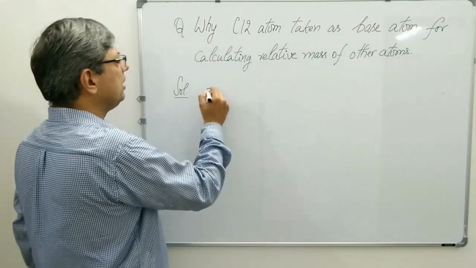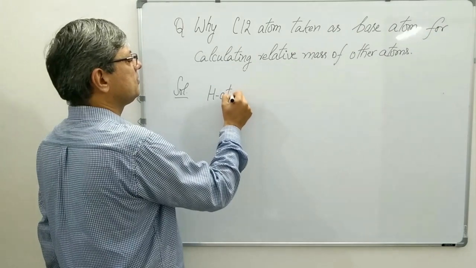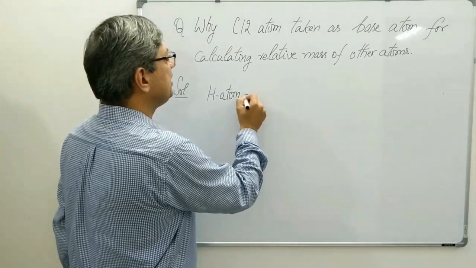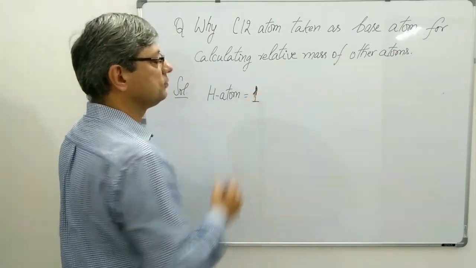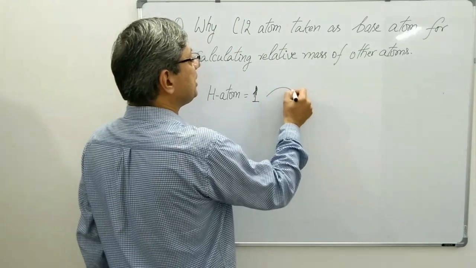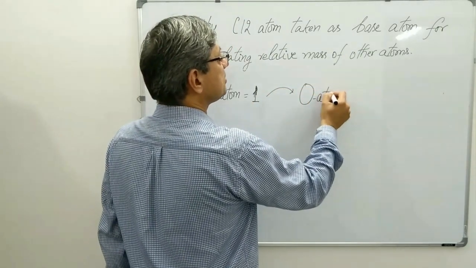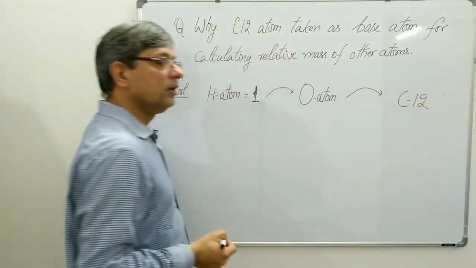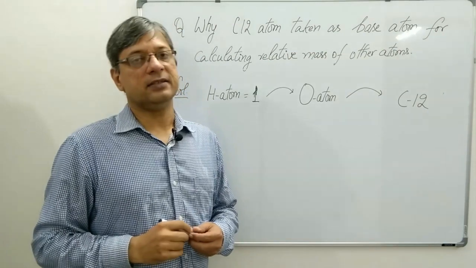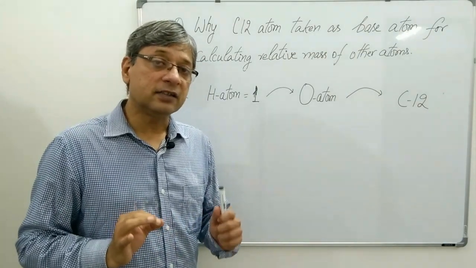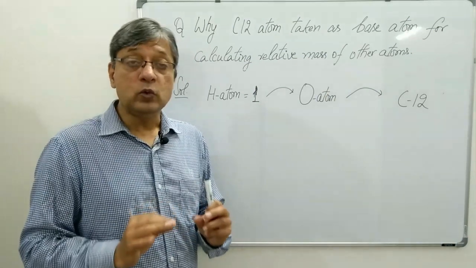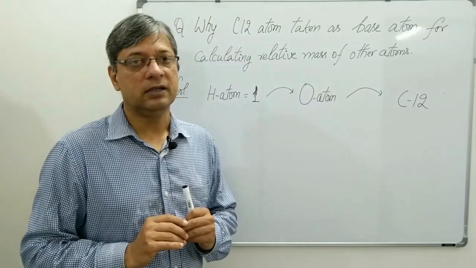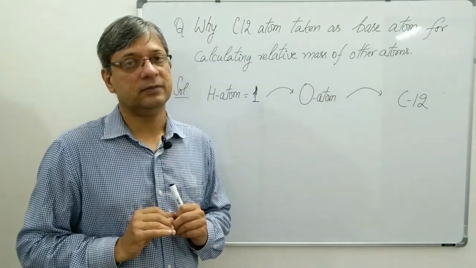In the starting, hydrogen atom was taken as the base for calculating the masses of other atoms, and it was assigned a mass of 1 unit. Correct. After hydrogen atom, oxygen atom was taken as the base, and later and now it is carbon 12. While taking any atom as a base, scientists were interested in finding an atom whose atomic mass may be exactly a whole number. It should not have any decimal.